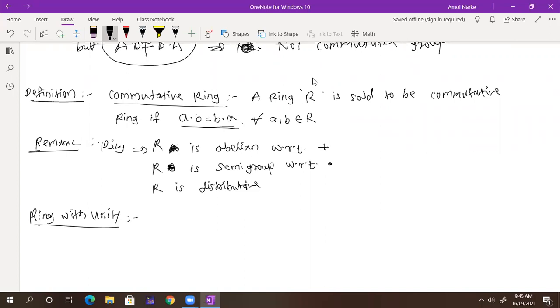Okay, so what do you think? What is the definition of ring with unity? So write down a ring R is, right now with me, said to be a ring with unity.